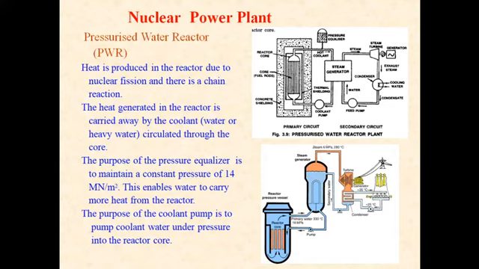Yes, you can see in this figure. The top of the pressurizer is filled with steam at primary system pressure, and if this primary loop pressure drops, the heater is energized, and it will increase the steam contained in the pressurizer and thus increase the pressure of the primary cooling system. If the primary cooling system pressure is too high, cold pressurized water is sprayed into the steam, condensing the steam and hence reducing the primary system pressure.